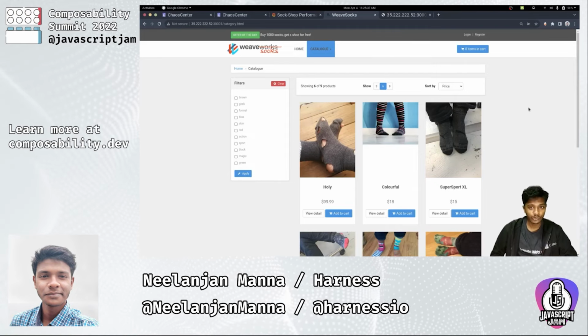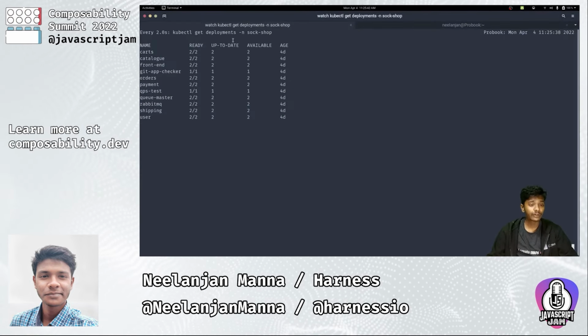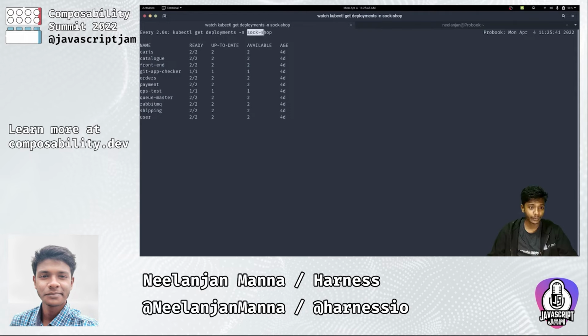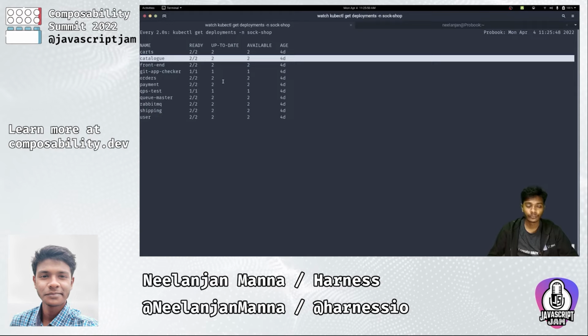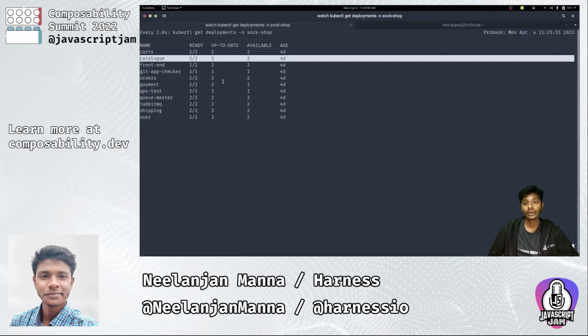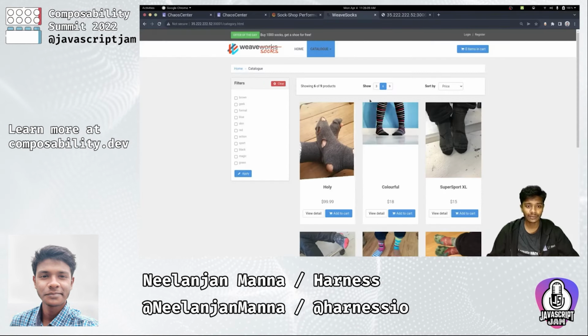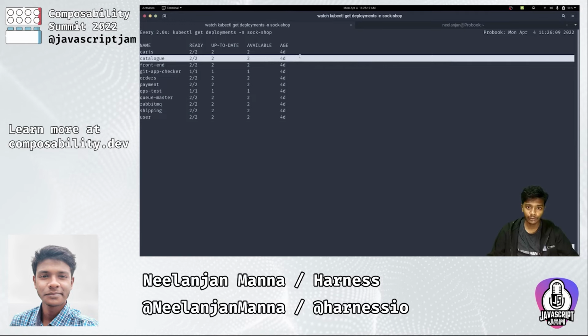So let us hop into our Kubernetes terminal and see what these deployments look like. Over here you can see that we have our SockShop namespace in which we have a bunch of deployments, and one such deployment is catalog. As you can see, as part of this deployment we have exactly 2 pods and both of them are in running condition right now. So let me ask you, what do you think will happen if we just go ahead and delete both of these pods for a certain chaos interval? Would we be able to access our catalog even if our pods are gone? Well, let us find out using Litmus Chaos.